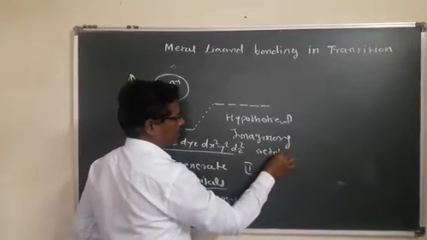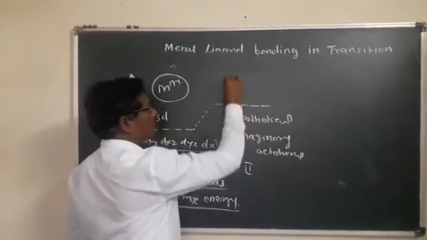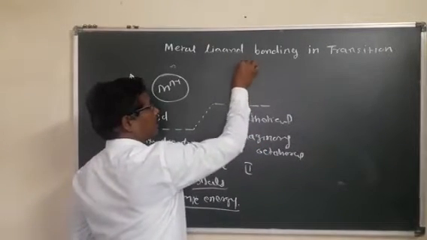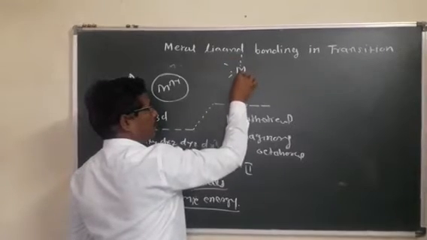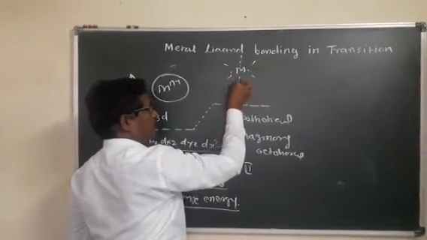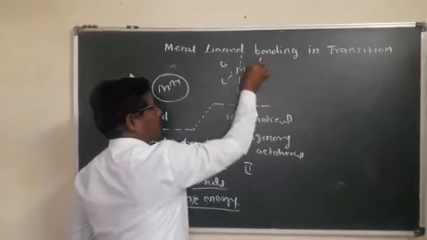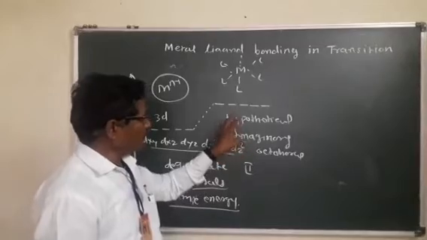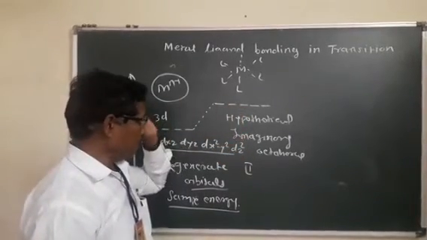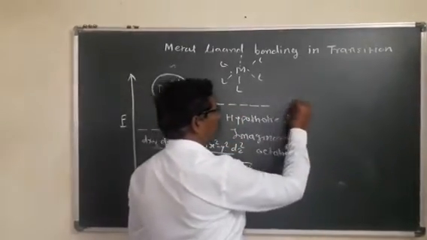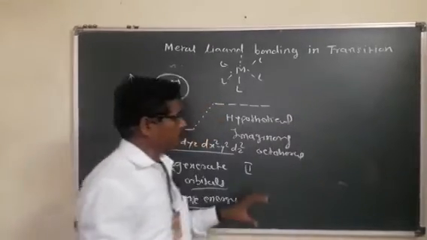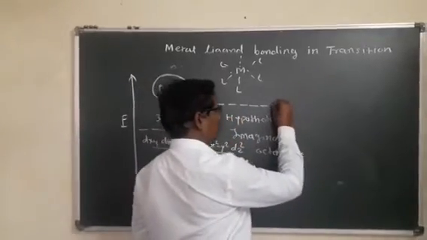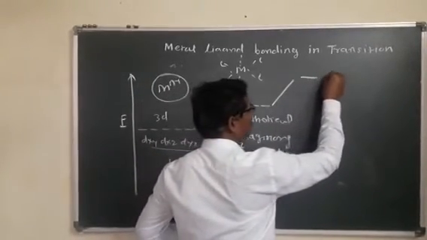That means at this step the 6 ligands just approach the central metal ion. There is no perfect octahedral complex, and therefore the energy of the 5 d orbitals remains degenerate. And in the third part, when these 6 ligands interact with the central metal ion, the d orbitals split into 2 sets.